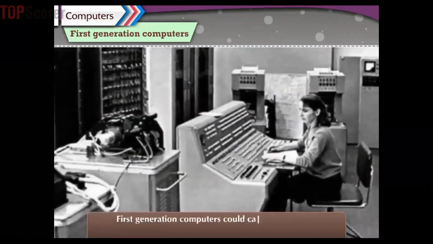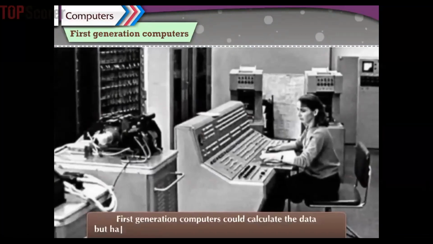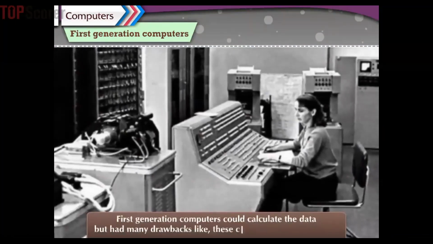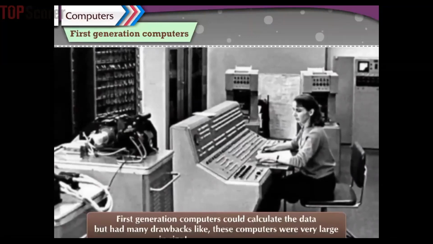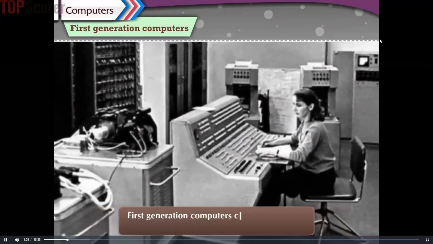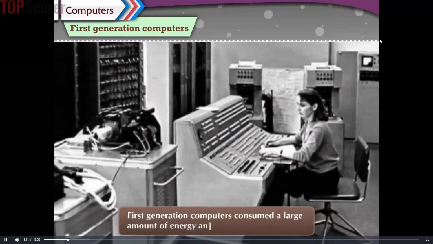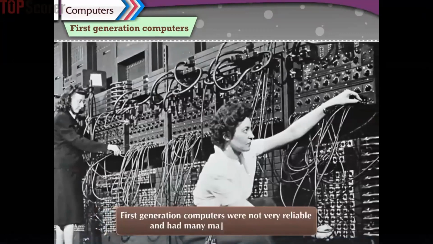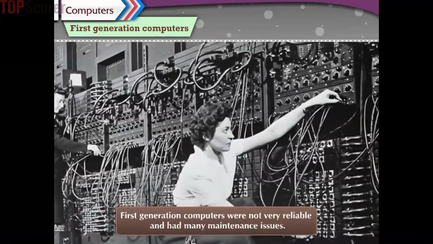First generation computers could calculate the data but had many drawbacks, like these computers were very large in size and very slow in speed. They consumed a large amount of energy and could get heated soon. They were also not very reliable and had many maintenance issues.